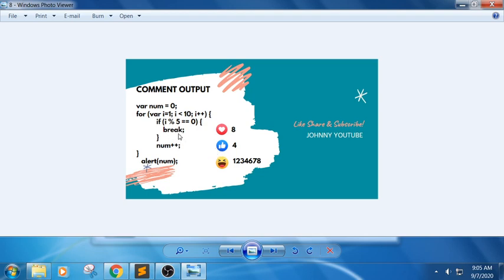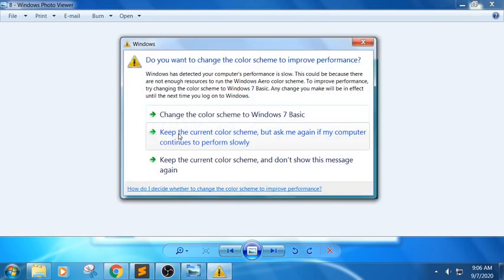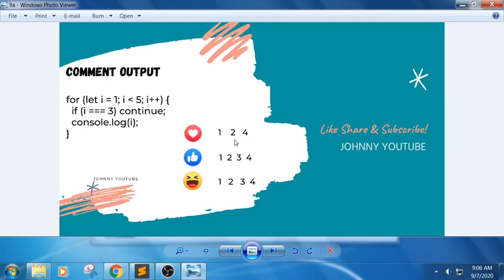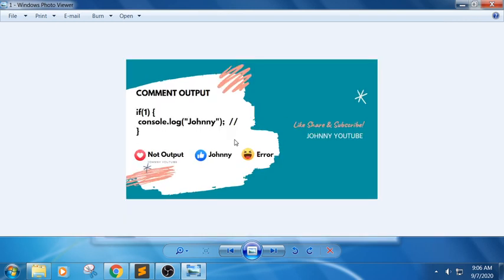For example, if it has a continue here, it will perform the answer as 8 based upon this loop execution. So you can just understand it. If you are unable to do it, you can just comment below this video. Next one, continue. It will perform as 8 here. Next one, let i equal 1, i less than 5, i plus plus, i equal to 3, continue. In the sense, you will get an answer as 1, 2, 4. Yes, the option would be the heart symbol.